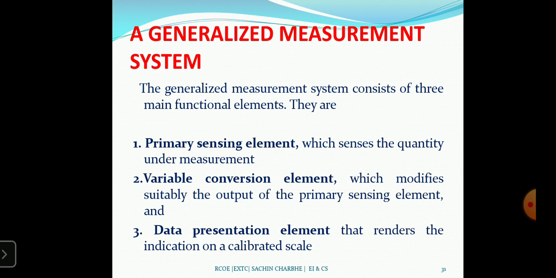First is the primary sensing element. In the primary sensing element we use sensors, whatever the quantity under measurement, so we have to choose that sensor. Then the variable conversion element, which suitably modifies the output of the primary sensing element, and the data presentation element, that renders the indication on a calibrated scale. We will see the details.